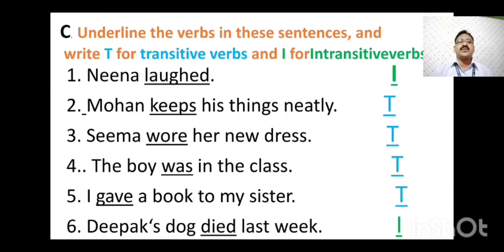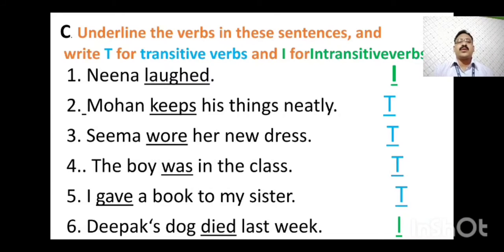Underline the verb in the sentence and write T for transitive verb and I for intransitive verb. If the verb is transitive, please write T. If it is intransitive, write I. I have done the exercise for you children with answers. You can see number 1. Nina laughed. You can see laughed is the verb, but there is no object after the verb laughed. So it is an intransitive verb.